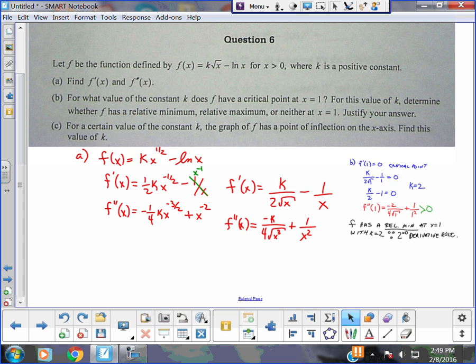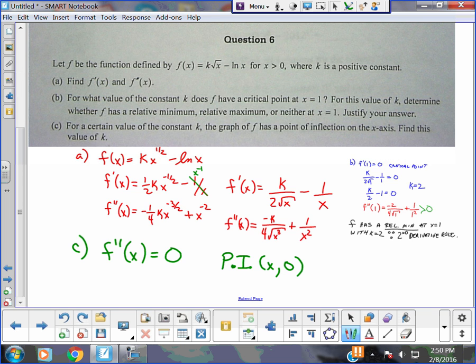F prime prime of x equals 0. I agree. So that's probably the first thing I would want to write. You hit it right on the head. We'll do green. So F prime prime x equals 0. And the point, guys, you've got the inflection point. The PI, you agree, is going to be x comma 0. Why is it comma 0? Because it's on the x-axis. Alright? And I don't know if that's worth any points or not, but I definitely want to get what I know on paper. Alright?